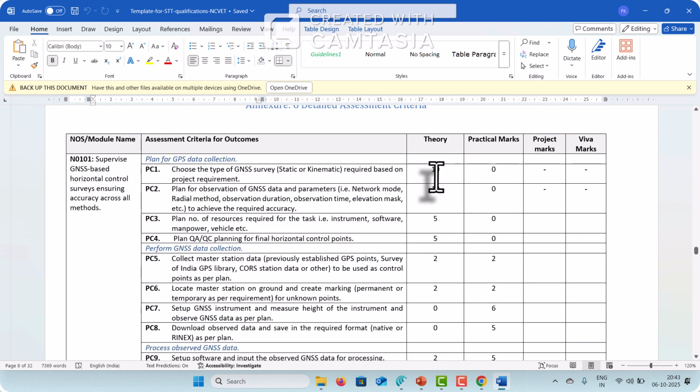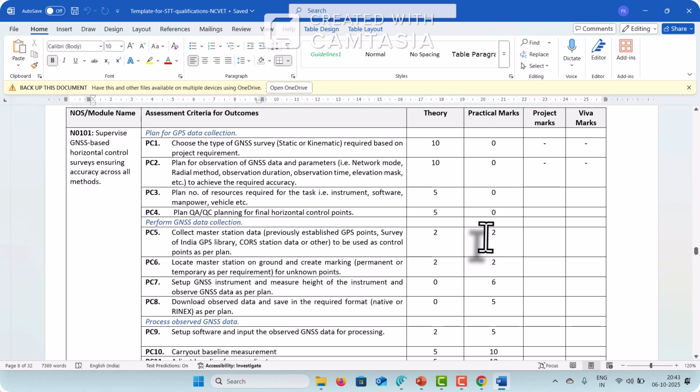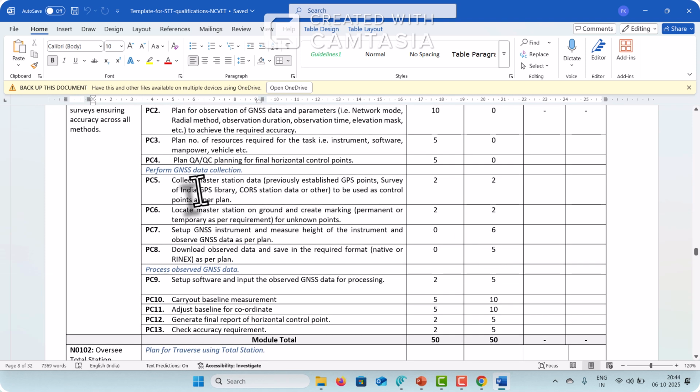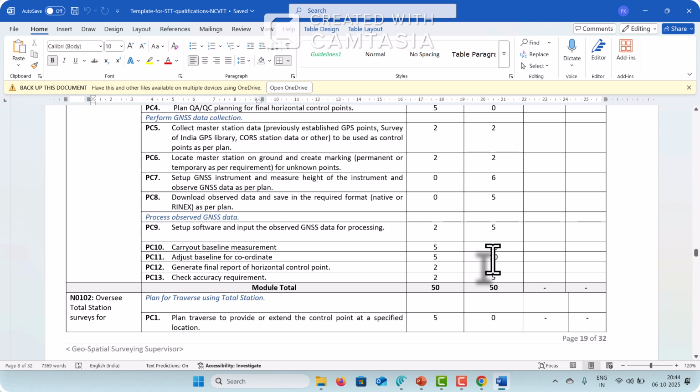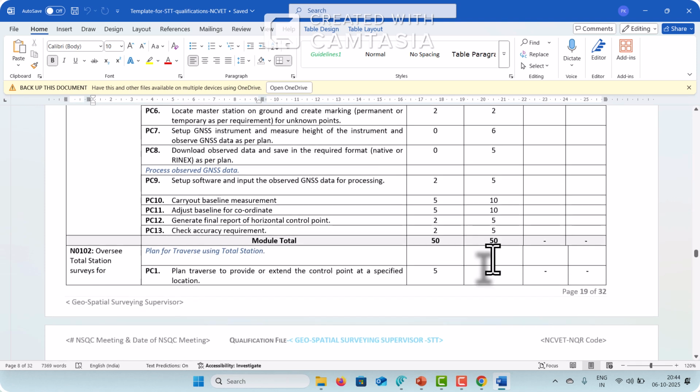Here you also have to see that some of these are theoretical. You have to create questions to check this understanding theoretically, and there are some practical aspects. When he actually goes to collect the data, collect master station data survey, you have to assess practically this performance criteria, give the marking against it, and develop the questions around that. So there are theoretical aspects and practical aspects, and the questions should check theory or practical understanding.